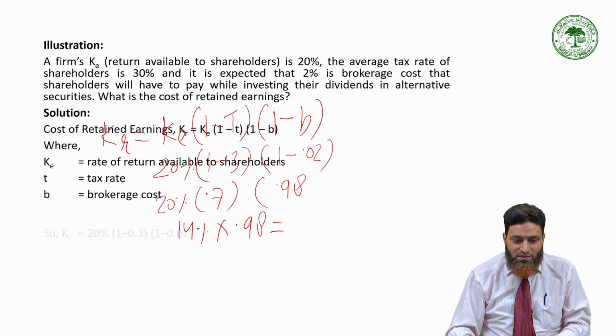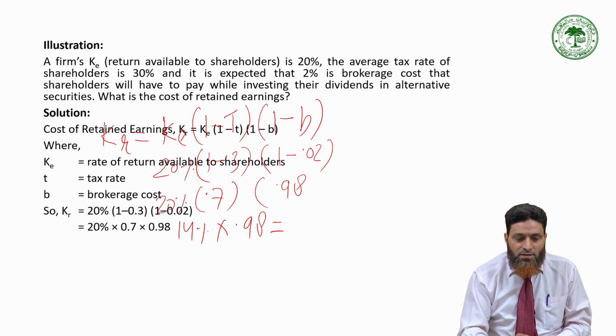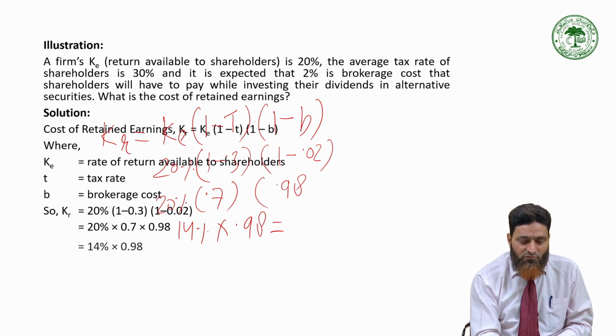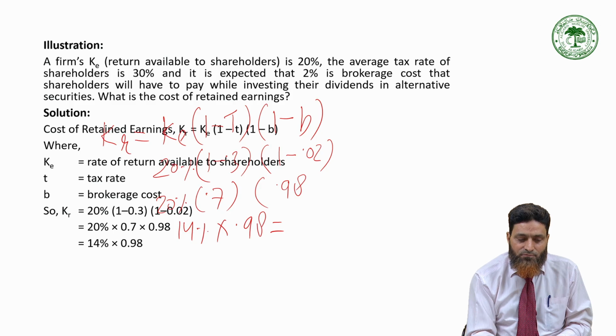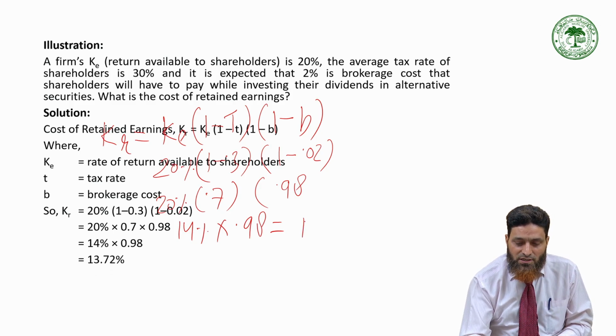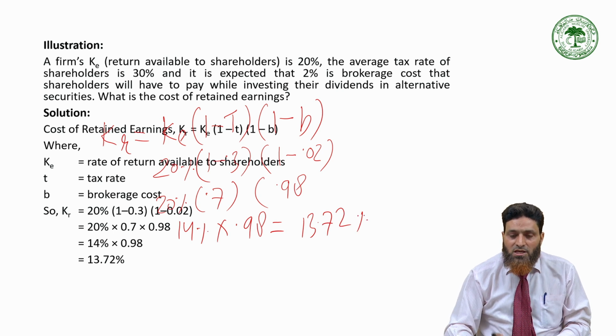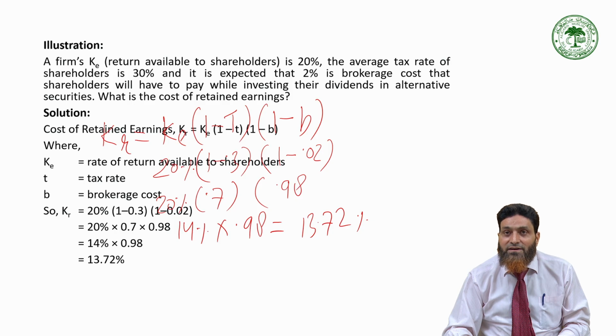It has been already calculated here. You can see 14% multiplied by 0.98 will be equal to 13.72%. So in this way, this is the simple formula of calculation of cost of retained earning.